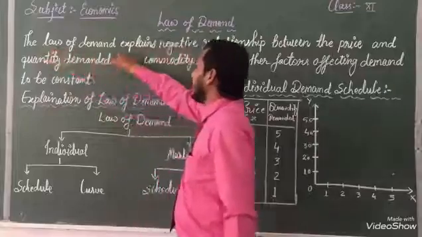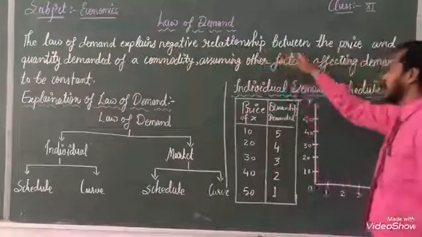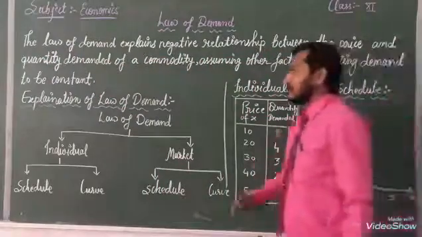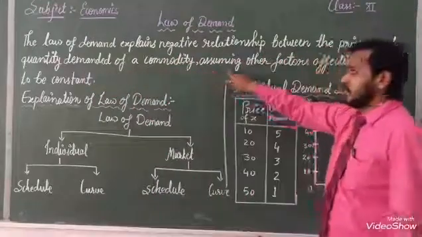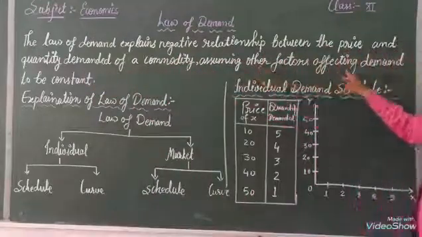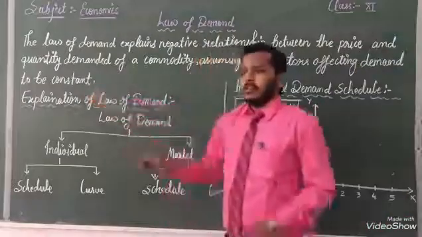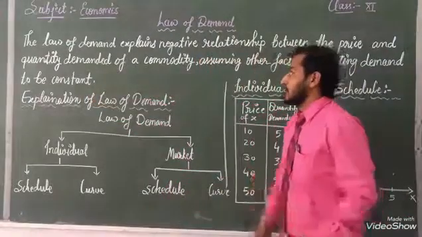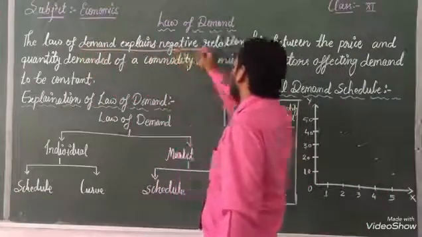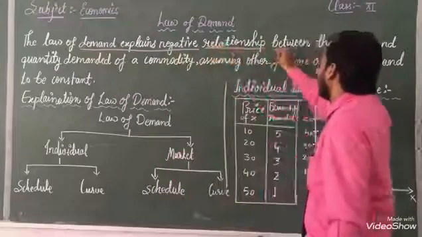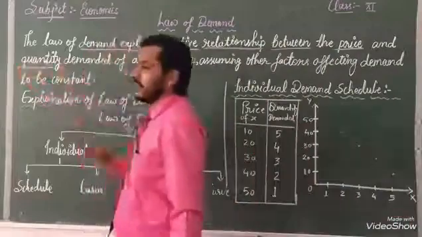The law of demand explains the negative relationship between the price and quantity demanded of a commodity, assuming other factors affecting demand to be constant. Once again, listen, dear students: demand explains the negative relationship between price and quantity.